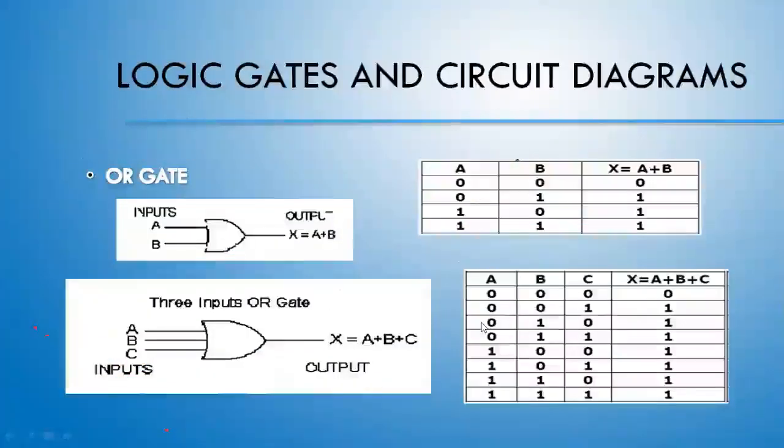Now we are starting the actual logic gates, and I am starting from the OR gate. The first gate we are going to learn is the OR gate. How to represent our OR gate? The representation circuit is written here, with 2 inputs, and this is for 3 inputs.